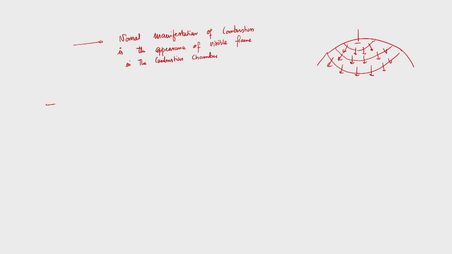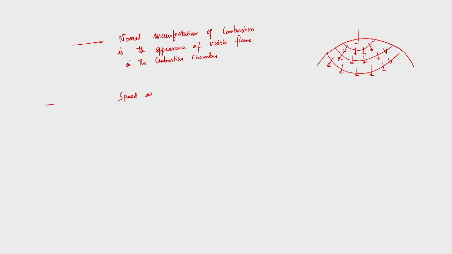So we need to ensure that the speed of the main flame will increase, so that even though secondary flame won't be produced, or even though they are produced, they won't be able to proceed. So that direct collision, which eventually leads to violent vibration with audible noise, that is known as detonation or knocking, won't be there. So we have seen that if I can increase the speed of the main flame front,